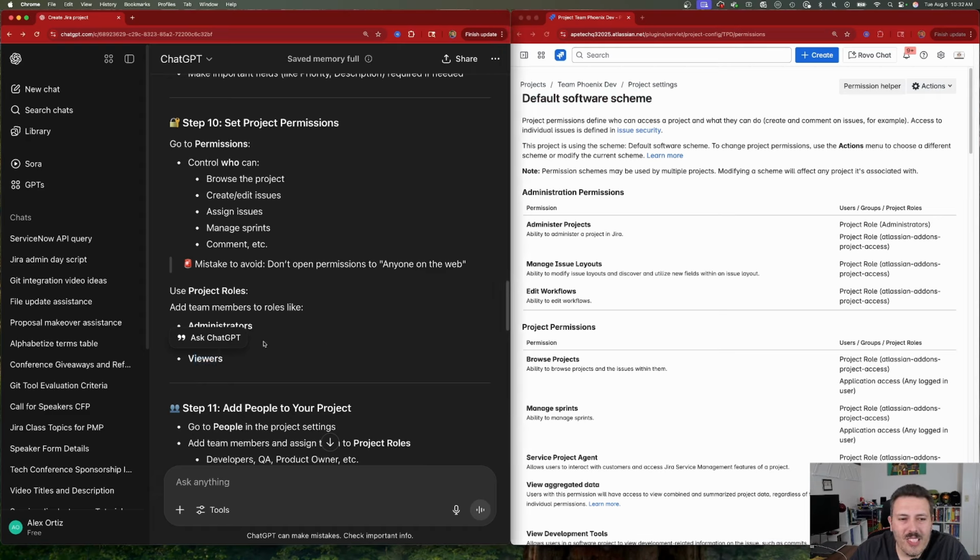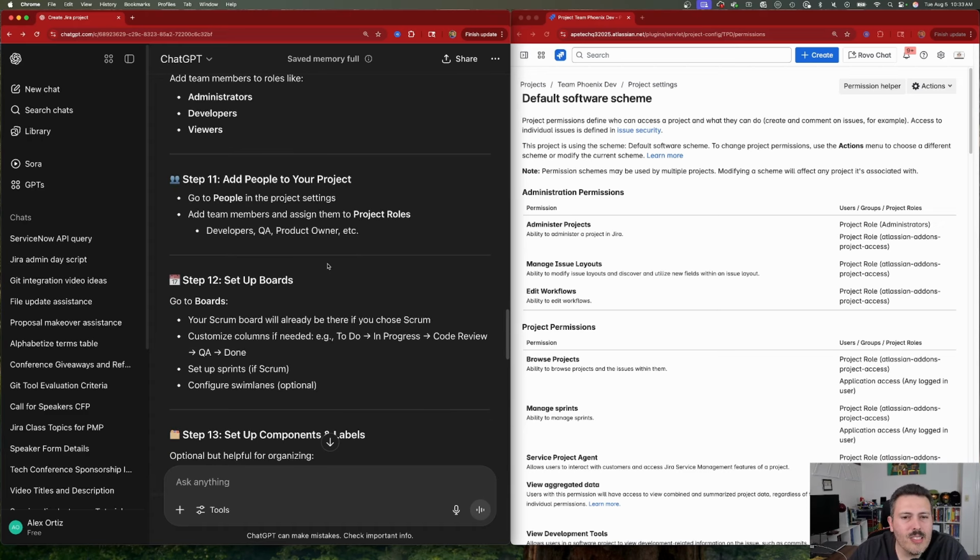So while these instructions are okay, they're definitely missing a lot. And I would have added more of these gotchas that only seasoned Jira admins would actually know. Let's move on to step 11, which is go to the people in the project settings, add team members, and assign them to project roles.